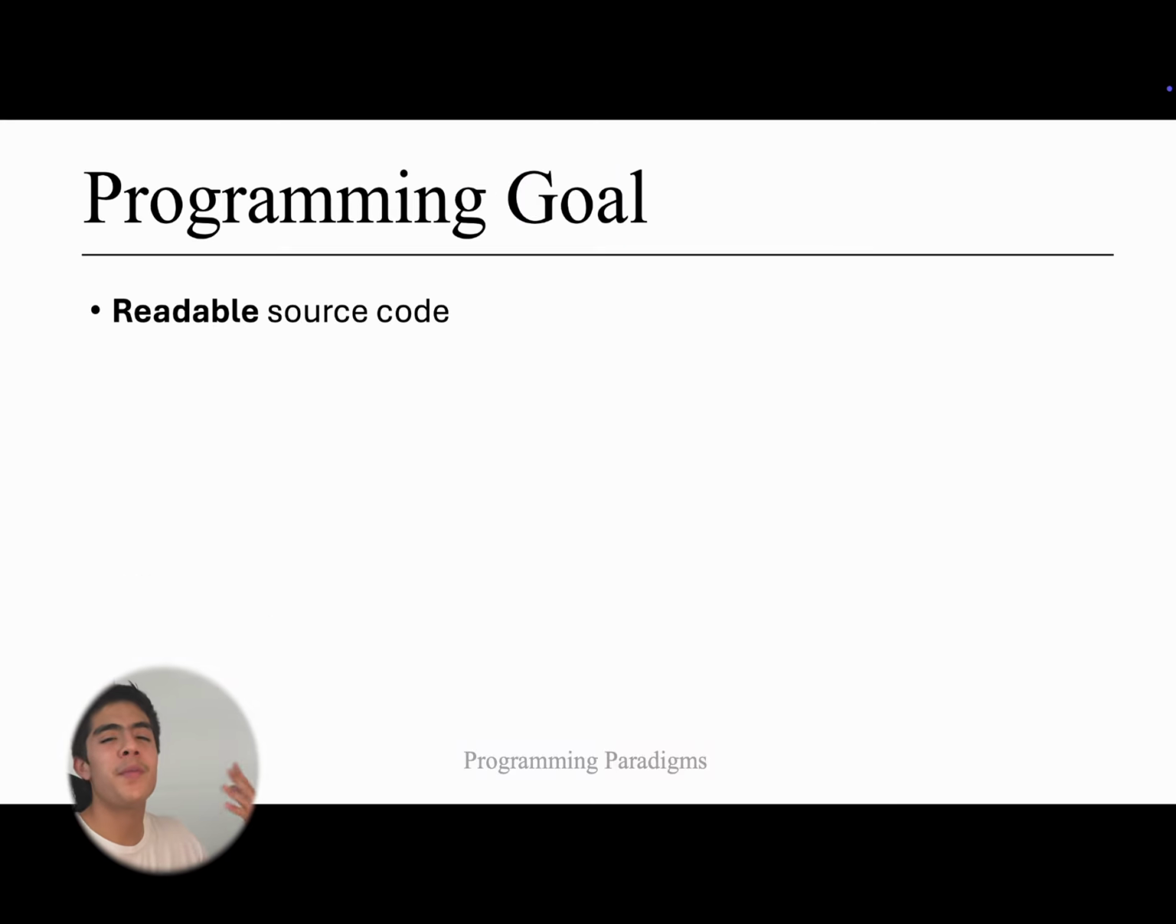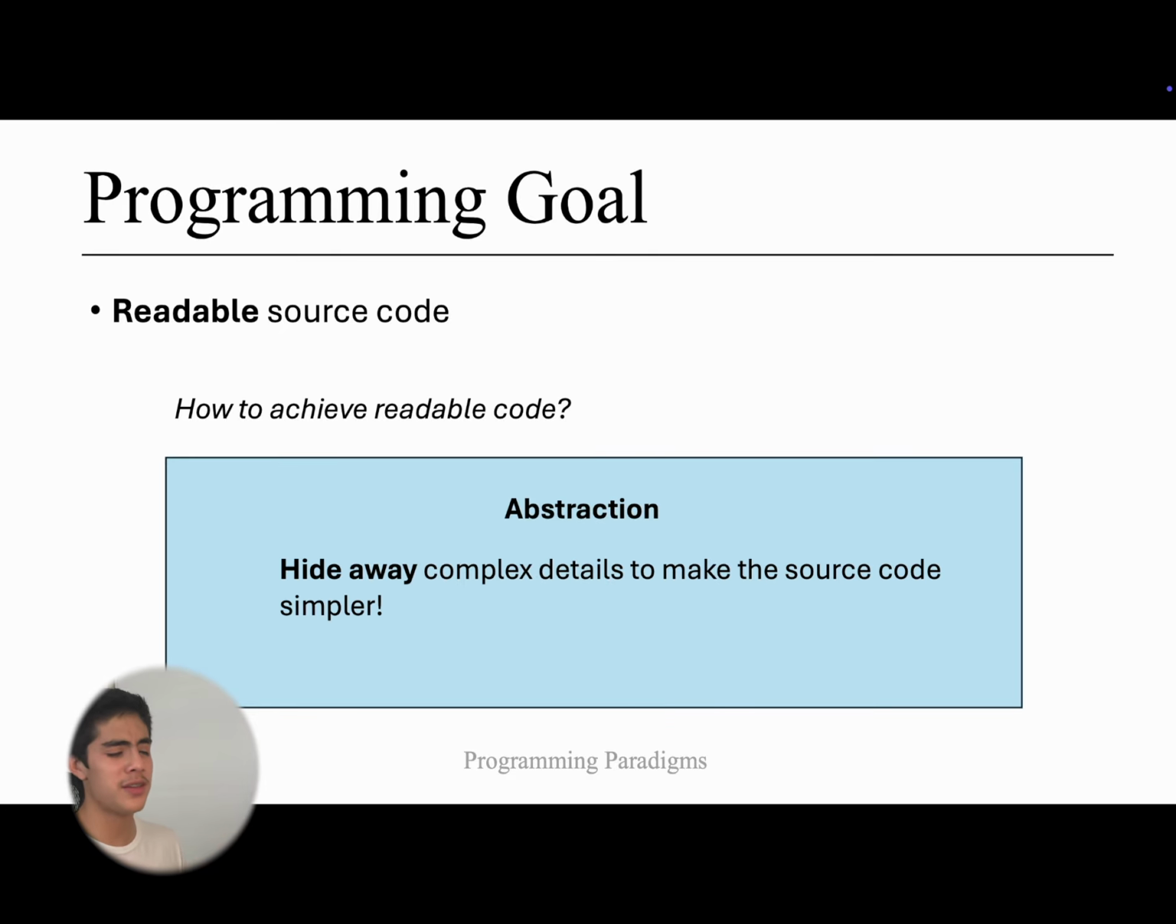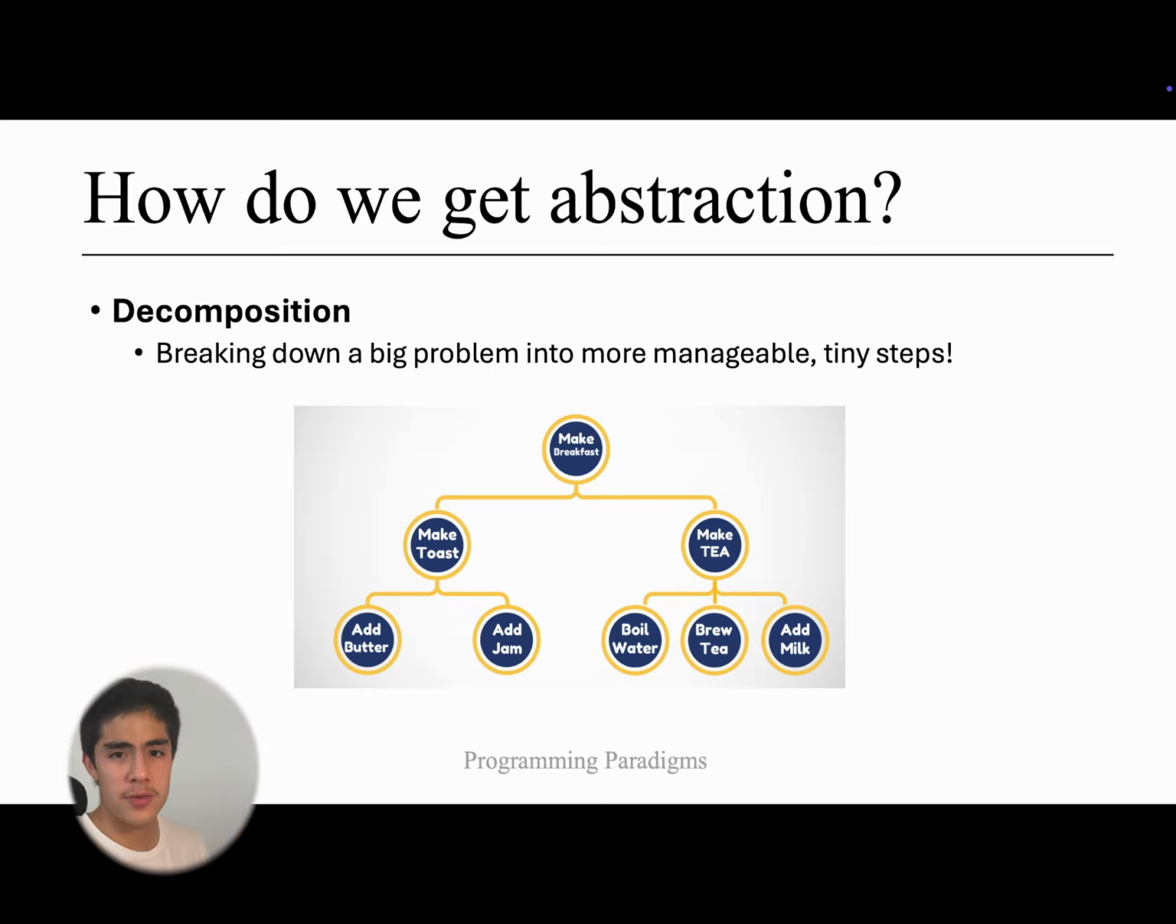So what's the programming goal? The goal is to have readable source code. In order to achieve this, we can have abstraction, which is just hiding away the complex details in our source code to make it overall simpler. So how can we achieve abstraction? We can achieve it with something called decomposition, which is just breaking down a big problem into little steps. An example of that is with functions.